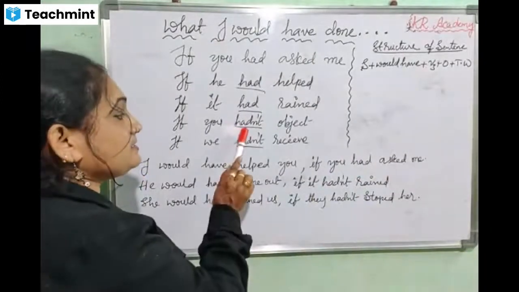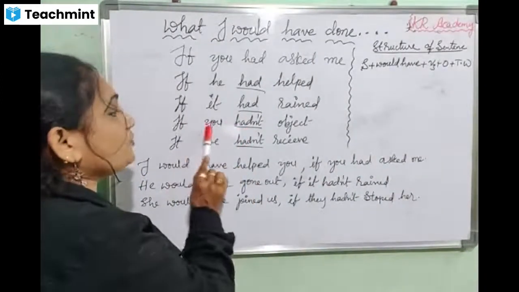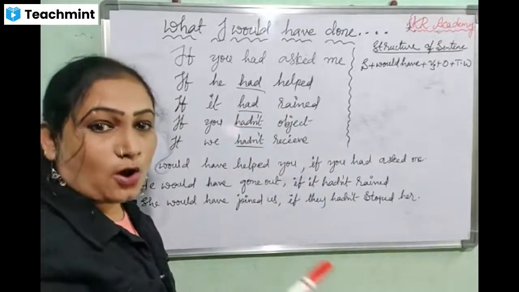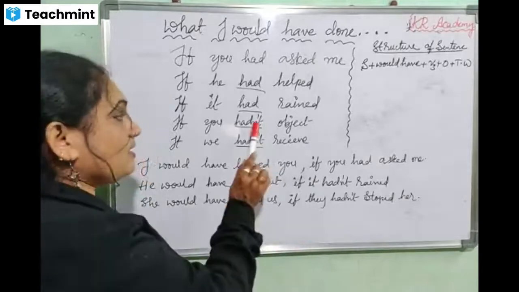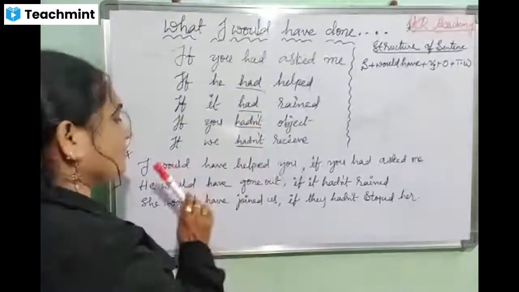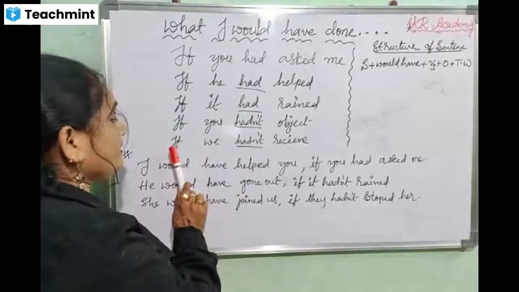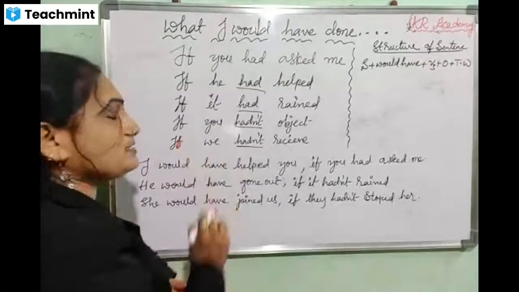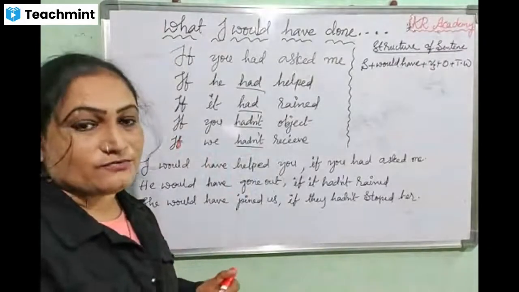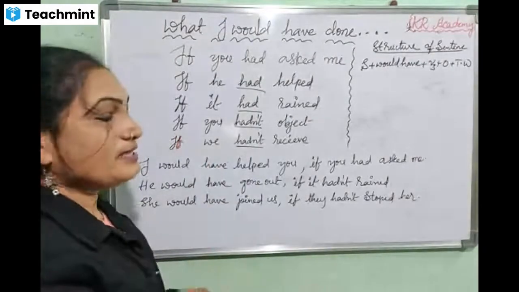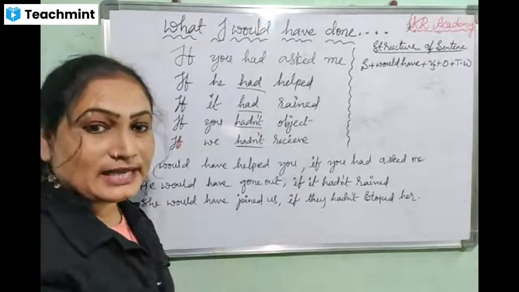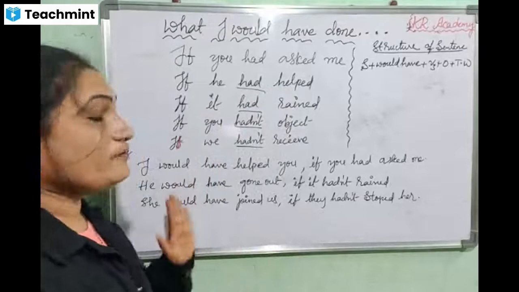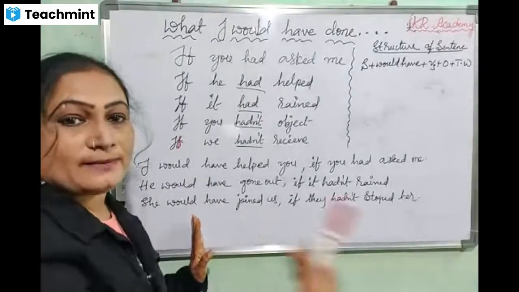And this is the negative form. If you hadn't objected, if you hadn't stopped, this is the negative form of the time word. If we hadn't received, that is also a condition. We are saying what would have happened, before applying this condition. Means we are saying that before the work, then we are applying the condition.